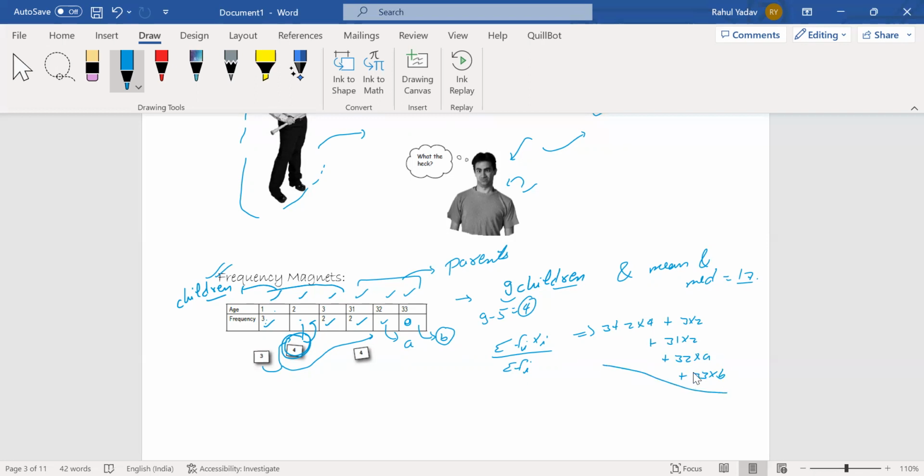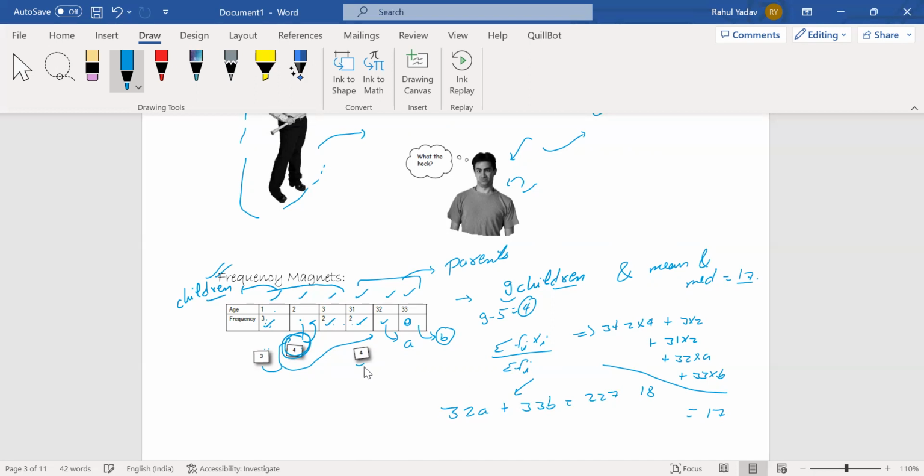The total frequency is 3 plus 3 plus 4, and so on, which comes to 18. That equals 17, and from the formula for the mean we get the equation 32A plus 33B equals 227.